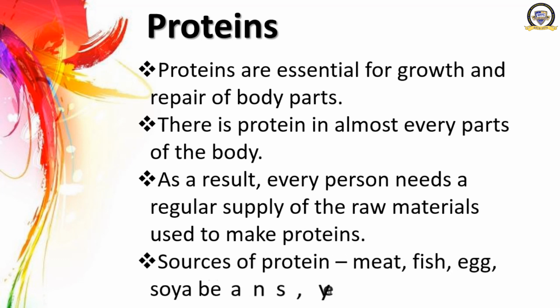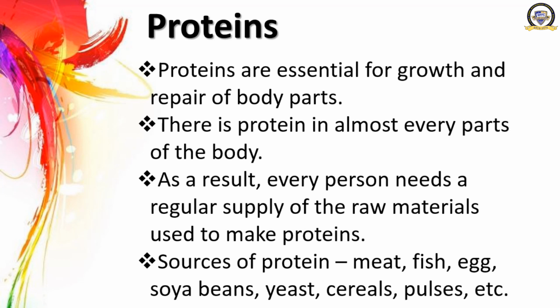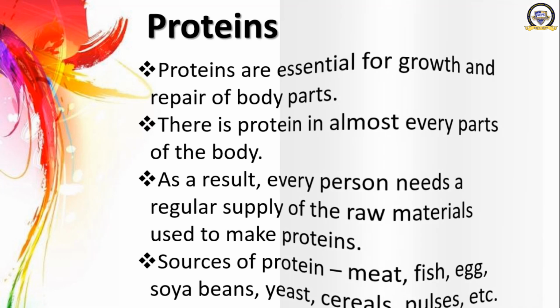Let's see some sources of proteins. They are meat, fish, egg, soya beans, yeast, cereals, pulses, etc. Let's move on. The next important nutrient required for our body is vitamins.